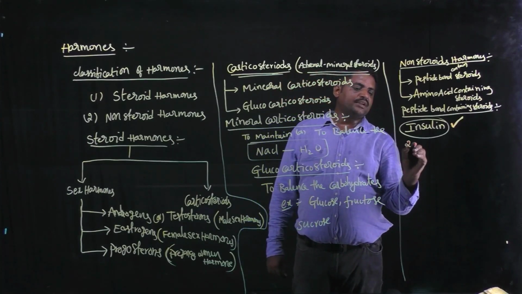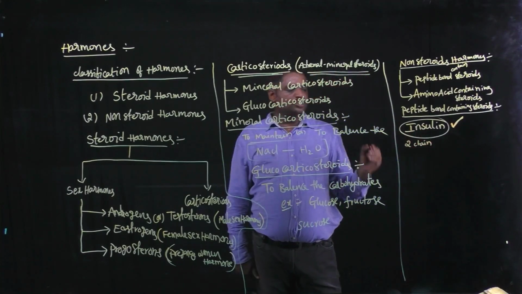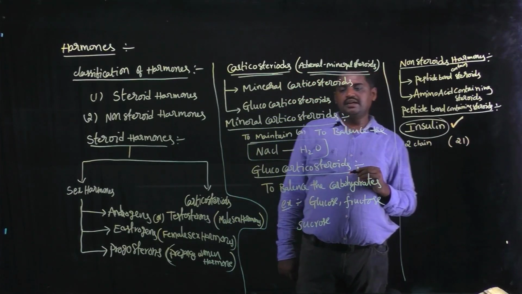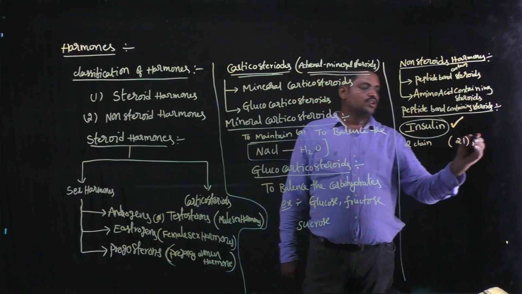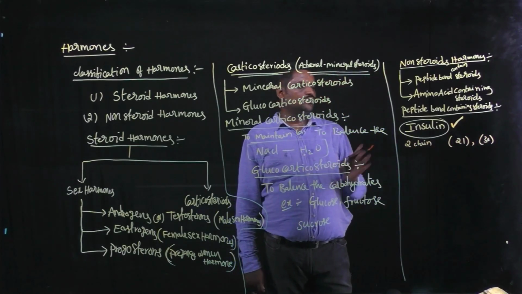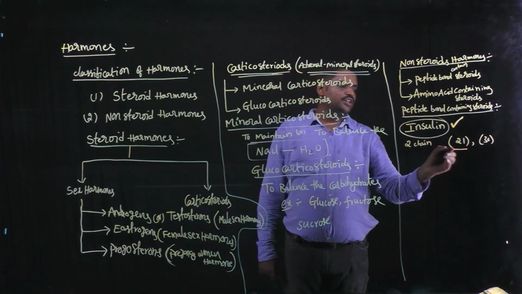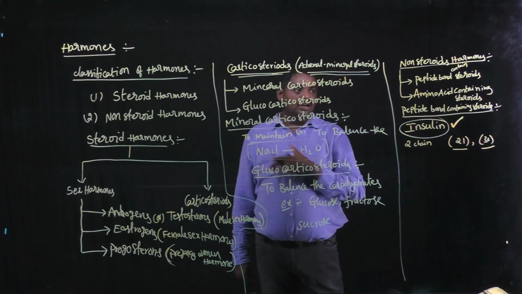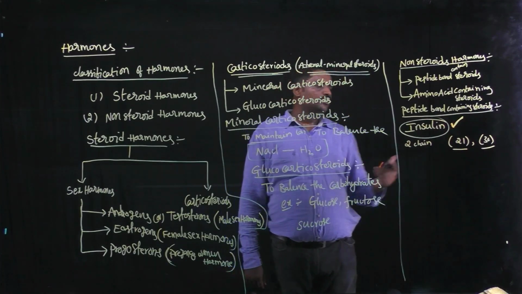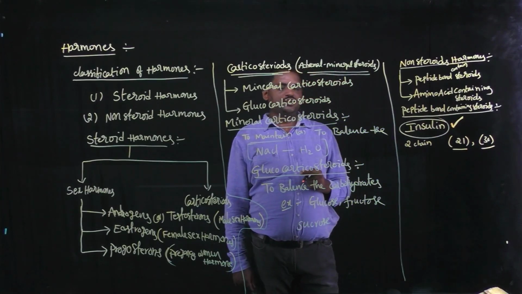Two chains are present in this molecule structure. One chain contains 21 amino acids and another one contains 30. So peptide bond containing steroids means one chain has 21 amino acids with peptide bonds and the other has 30. Anyhow, insulin is the best example for peptide bond containing steroids.